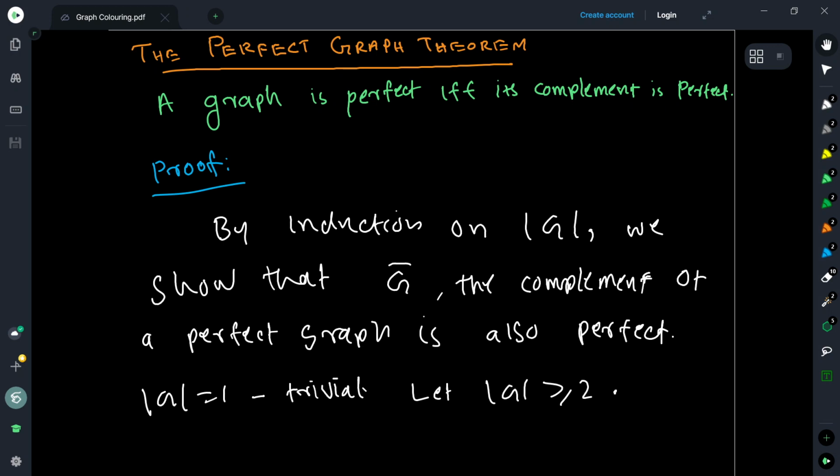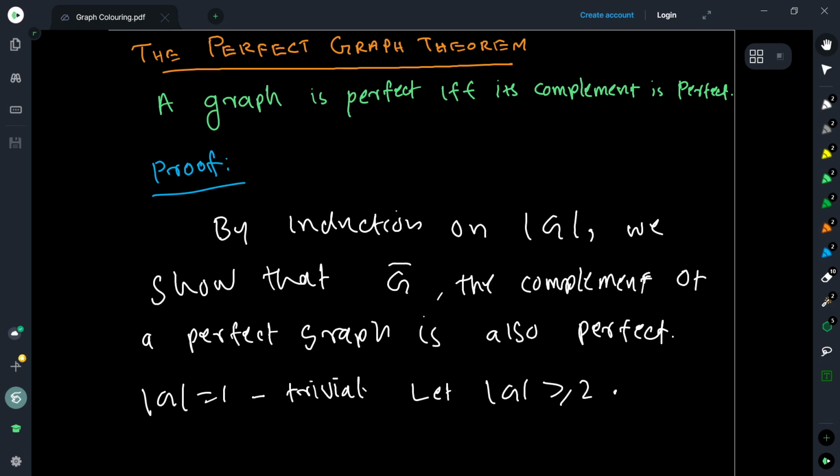Okay. So today we try to prove the perfect graph theorem. We stated that the theorem says that a graph is perfect if and only if the complement of that graph is also perfect.